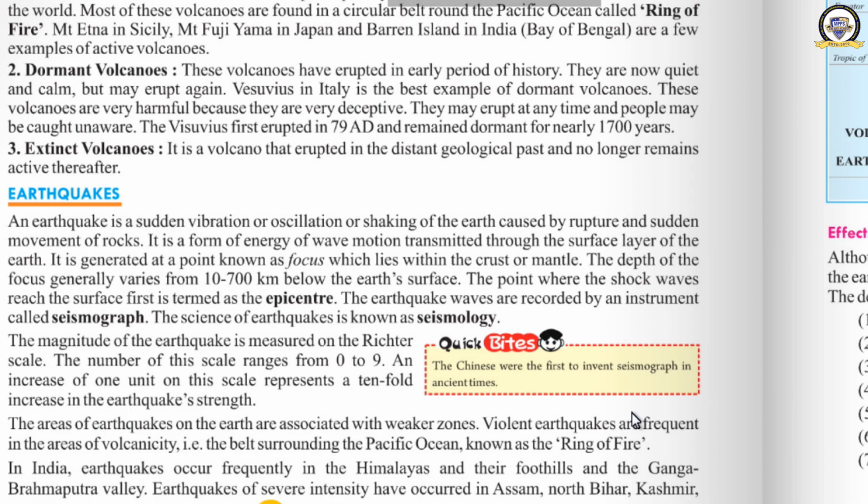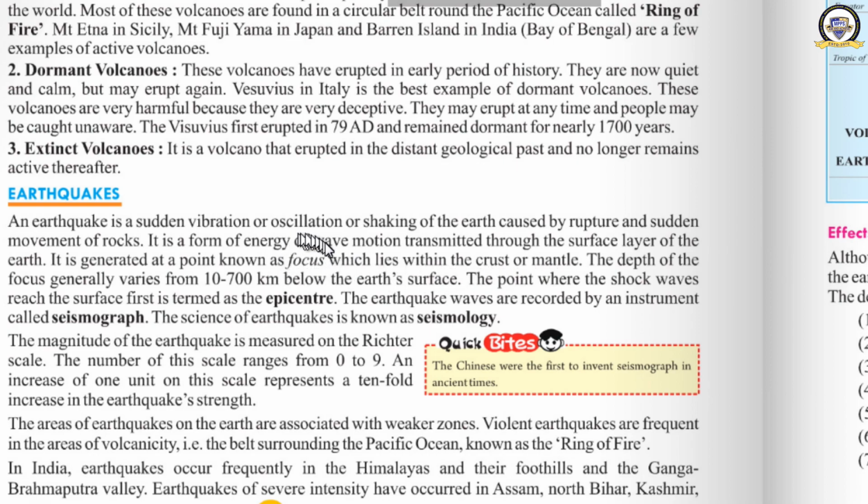It's a form of energy of wave motion that is transmitted through the surface layer of the earth, and it is generated at a point known as focus. That focus lies within the crust or mantle. Getting me? We are living on the surface, but the earthquake actually occurs inside the crust or mantle.